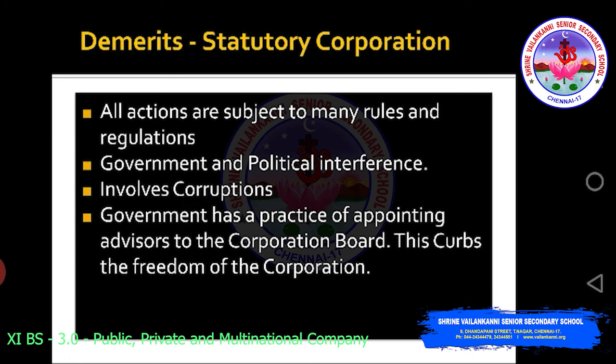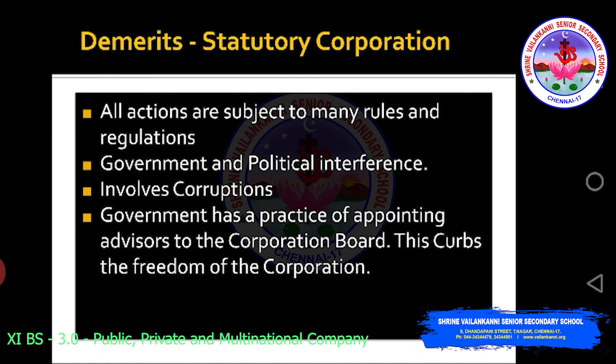Then there are the demerits of statutory corporation. All actions are subject to many rules and regulations. There is government and political interference sometimes. These are formed through Parliament, so they are indirectly regulated by the political parties and government. This may be a demerit.